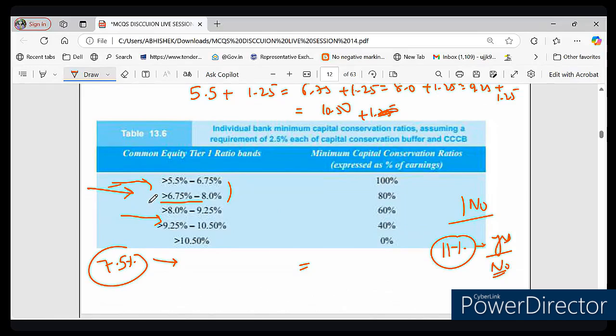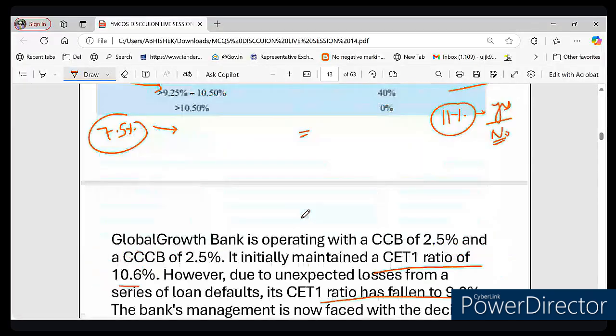In your book you will see another table, table 13.7.